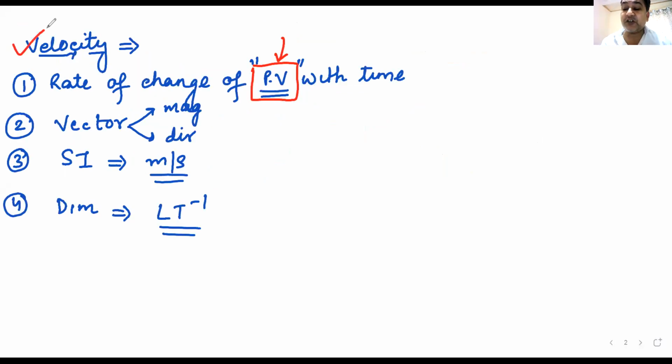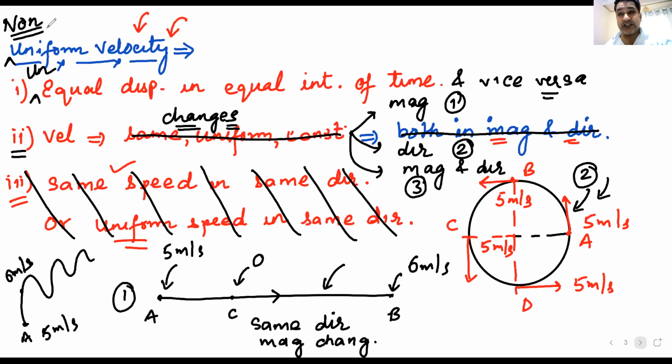Then we got into velocity. Whenever I am talking about velocity, which velocity am I talking about? I am talking about instantaneous velocity. Then there is average velocity, total displacement divided by total time. Then there is uniform velocity.